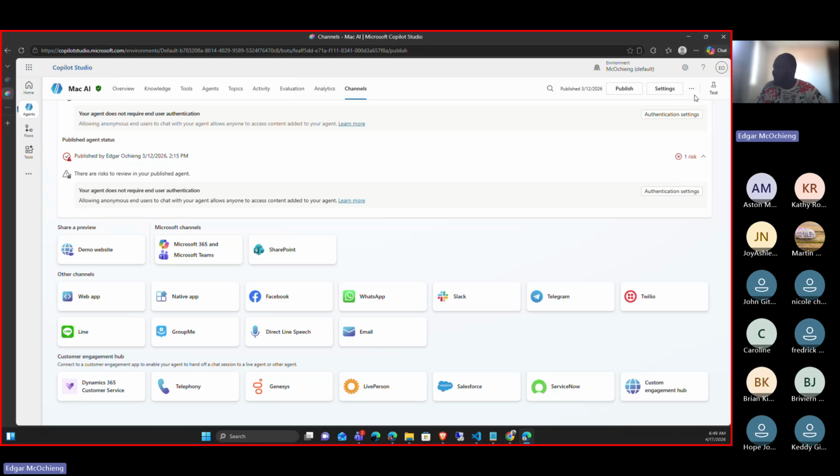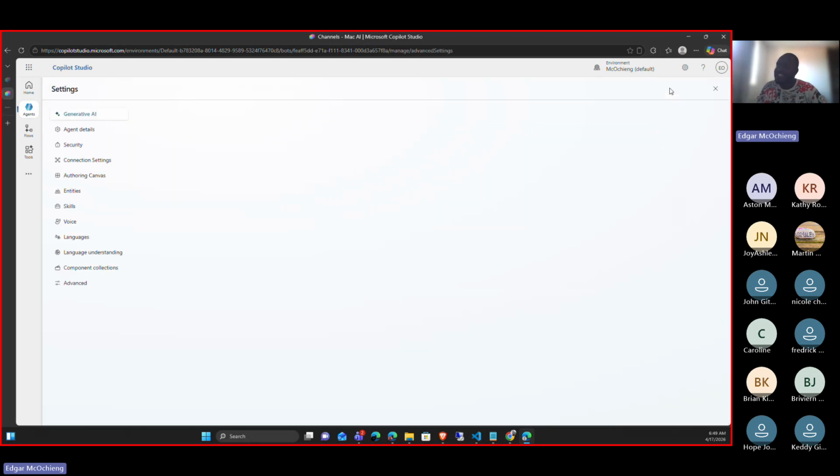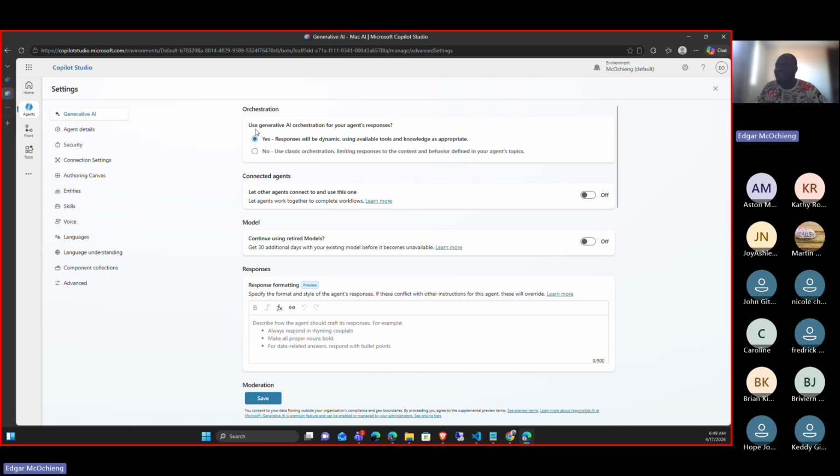Apart from that, let me go to settings. In settings, these are now the most important parts. The first one is generative AI. How do we want our app to be enabled by AI? For example, if I want it to be fully AI enabled, whenever one asks a question, AI must be there to answer that question. That's where we use the generative AI orchestration.